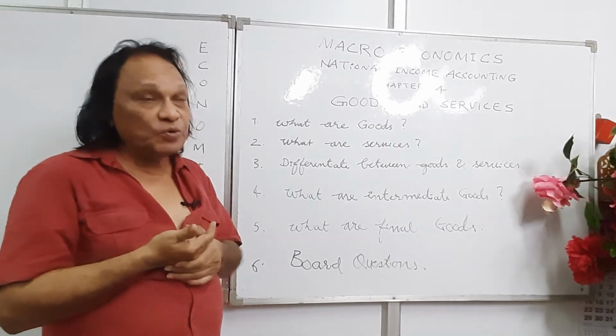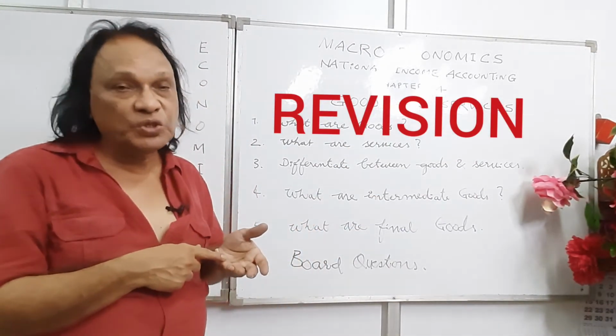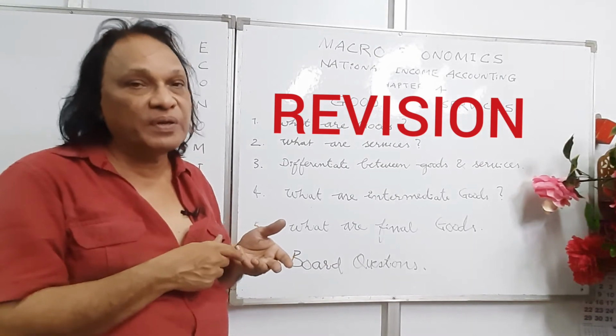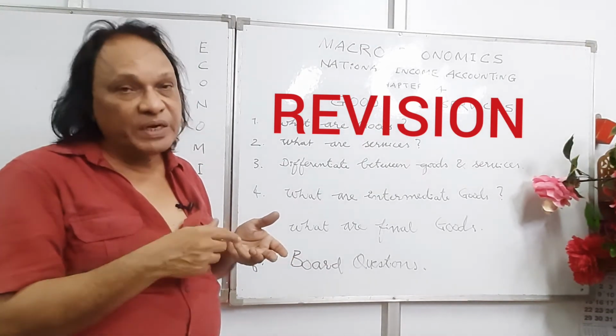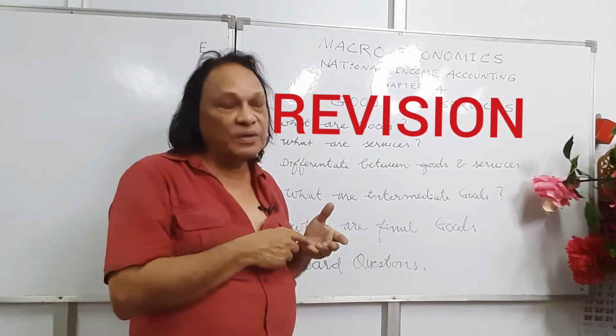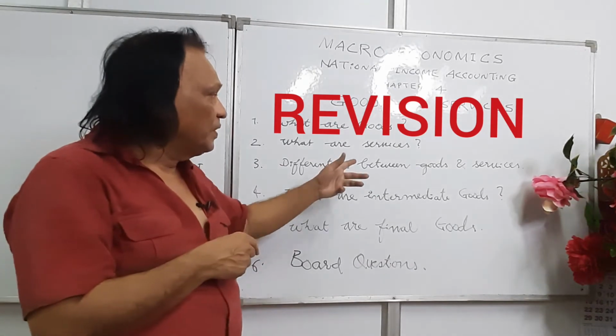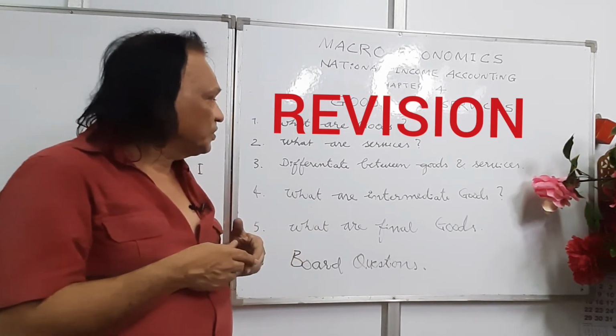Now, as usual, we go to the revision part of it. What are goods? Goods are tangible, which can be seen and touched. For example, it can be a car, it can be a TV. What are services? Services are those which are intangible, they cannot be seen and touched. For example, doctor's services, teacher's services.